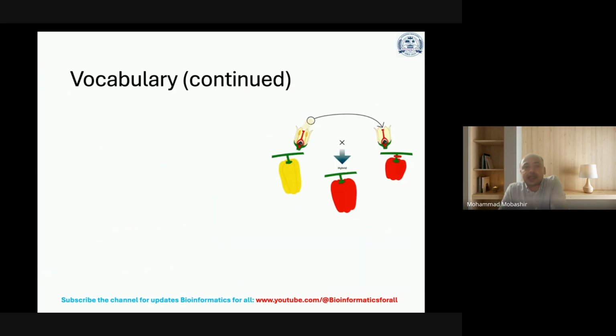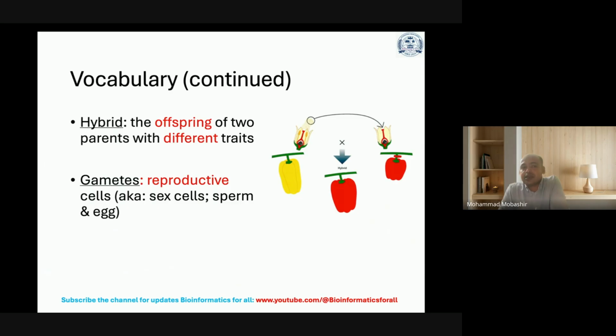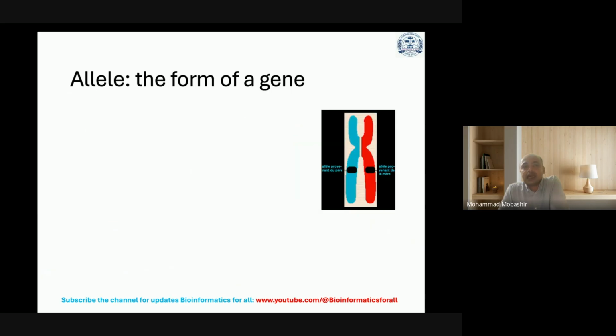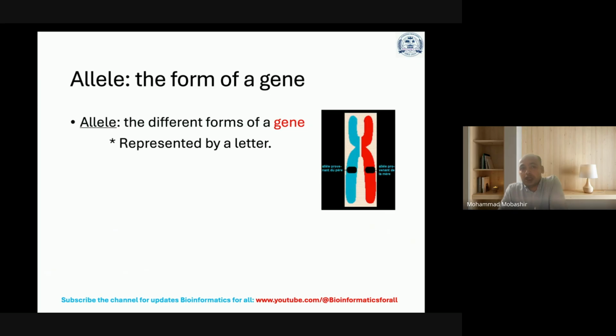Hybrid: the offspring of two parents with different traits. Gametes: reproductive cells, that is, sex cells, sperm and egg. Allele: the form of a gene. Alleles are the different forms of a gene, represented by a letter.